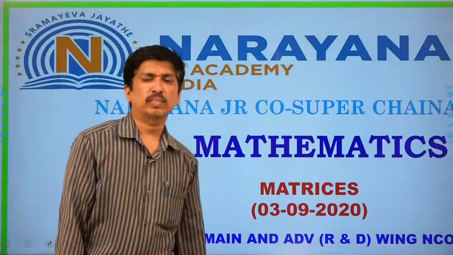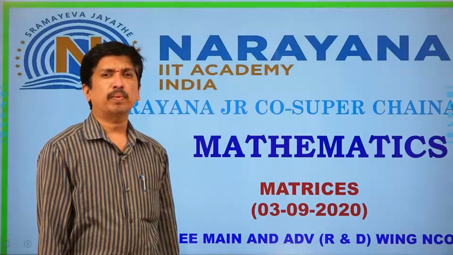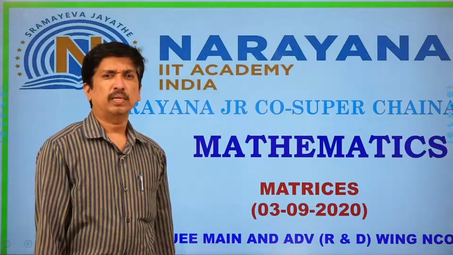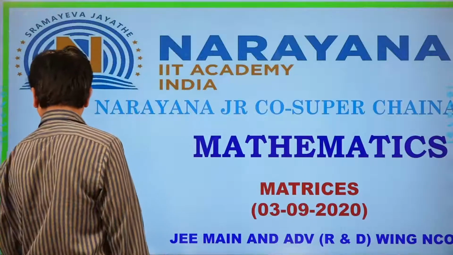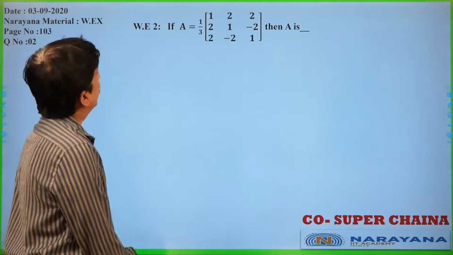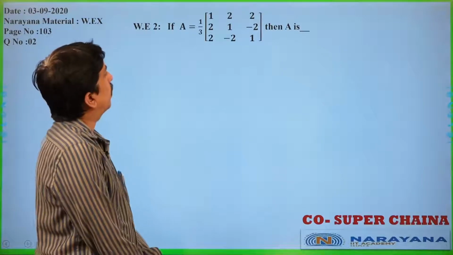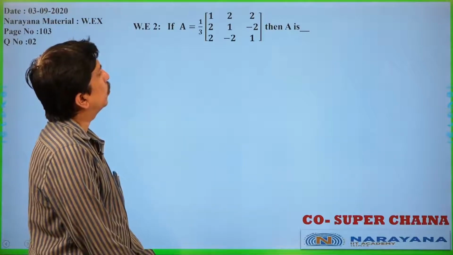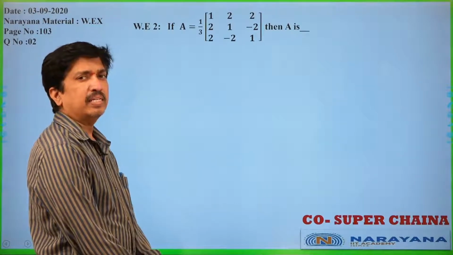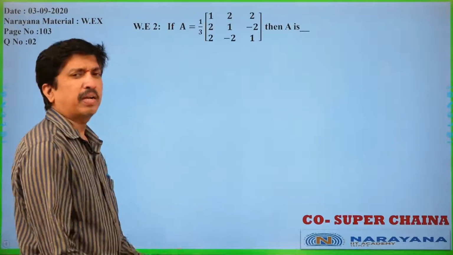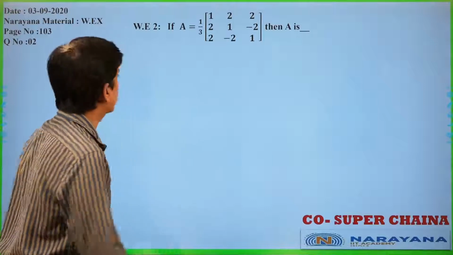Today we are going to discuss some basic problems of matrices only. Is it clear? Let us move to the first question. If A equal to 1 by 3, 1, 2, 2, 2, 1 minus 2, 2 minus 2, 1, then A is what? Means which matrix that one? That we are going to discuss.